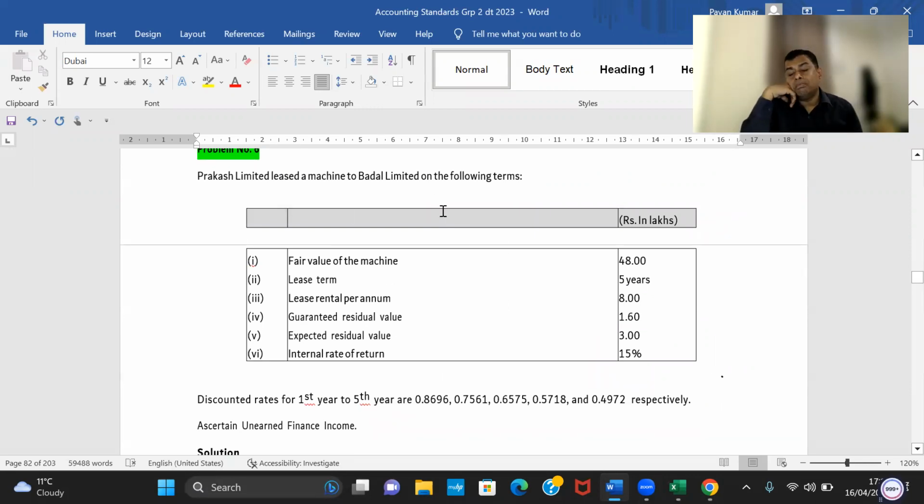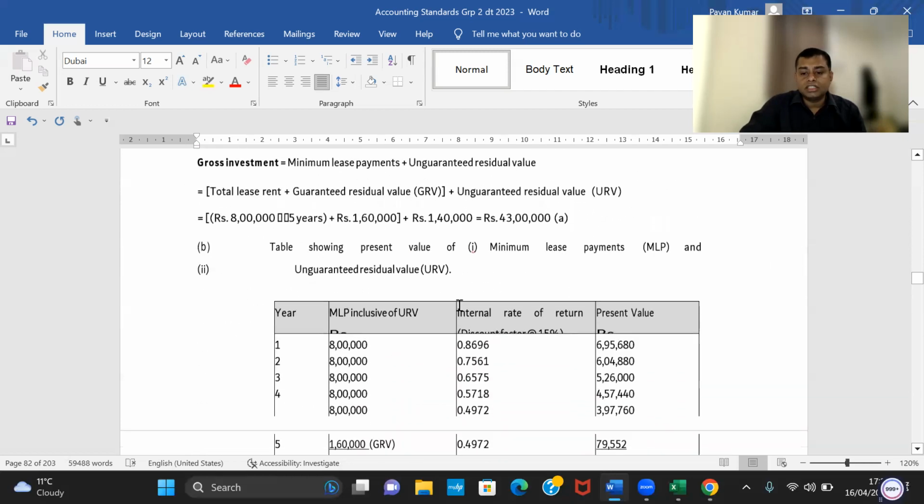Prakash Limited, important model. Many times in examinations the question is asked, calculate unearned finance income. Many times, calculate unearned finance income. Today I'll show, oh, sorry, Kirti. You said you are in the library. No, someone else. Yoshna, someone, can you please read this question?